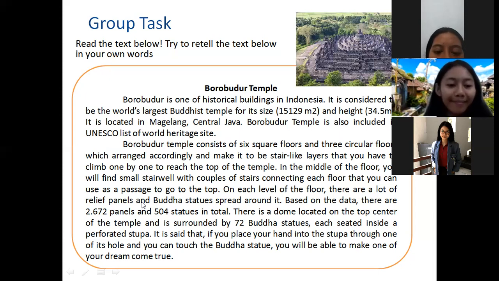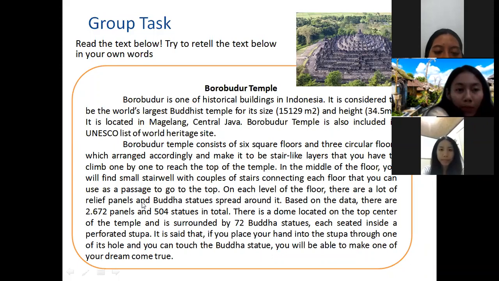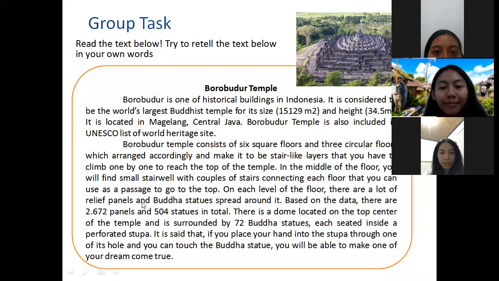Thank you, Parma and group. You can continue your assignment, and after that you can retell the text that you have read. For the next group, Eka Widari, who is your partner? My partner is Eva, Miss. Eva and Aprilia, right? Yes. Okay. So Eva, Eka, and April, can you mention the important things from the text that you have read?